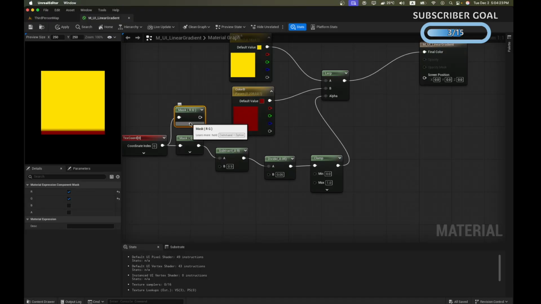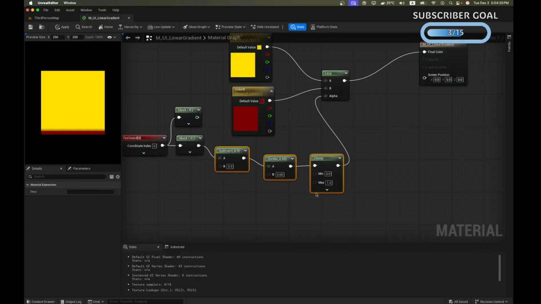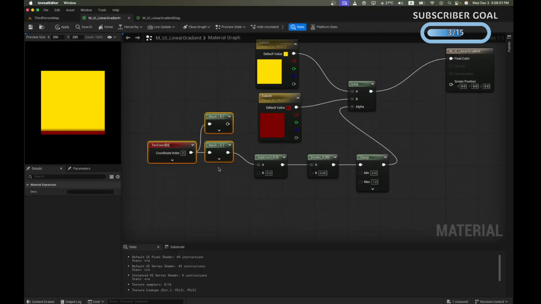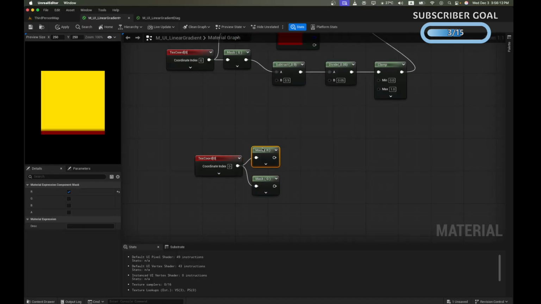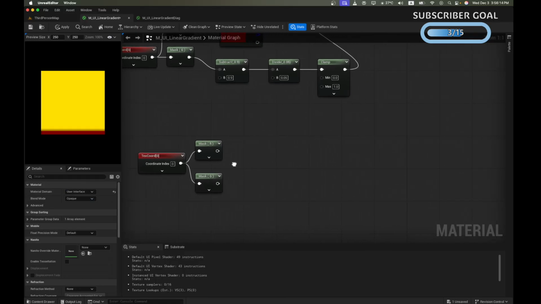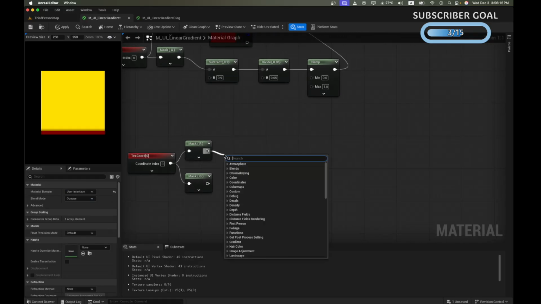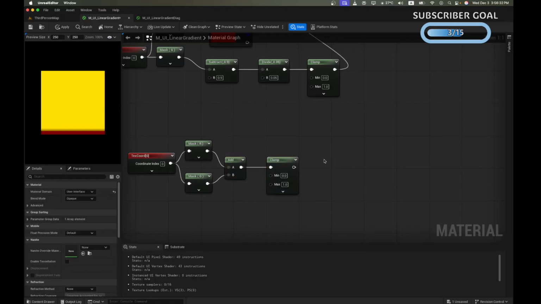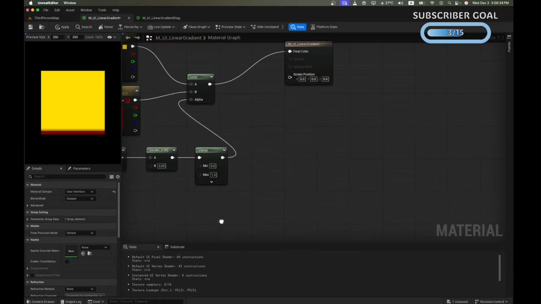Using both our values, we can create a diagonal gradient. Let's get values for U and V using two masks, one for G and one for R. And now we just have to add them. So we'll grab the pin and find the add function and we will add both values. The result of this is then clamped from 0 to 1.